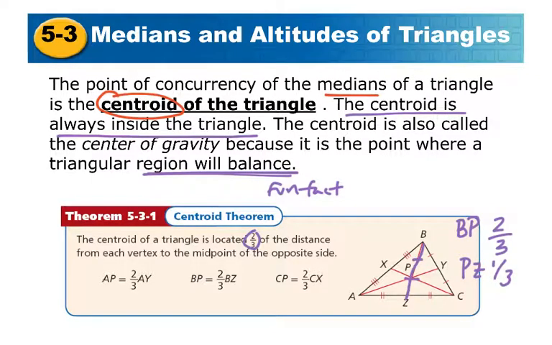I like to call it this 2/3, 1/3 idea, but they will give you this formula. If you knew the entire length of AY, if you multiplied it by 2/3, you'd get AP, which is that larger piece. If you multiplied it by 1/3, you'd get PY, which is that other piece. So that's the idea of the 2/3, 1/3.